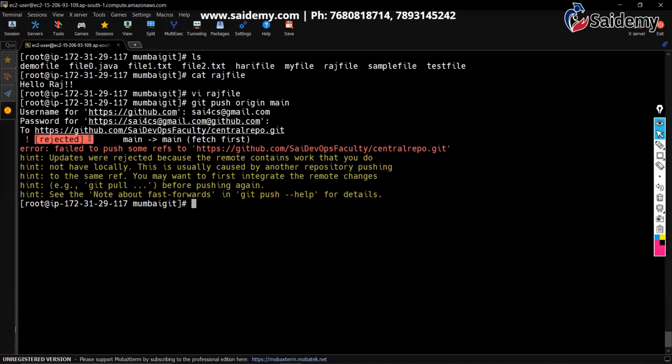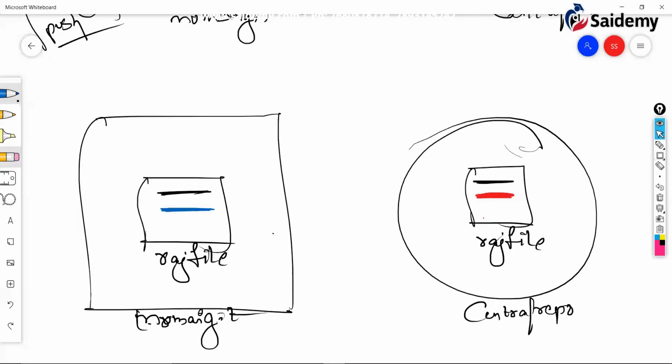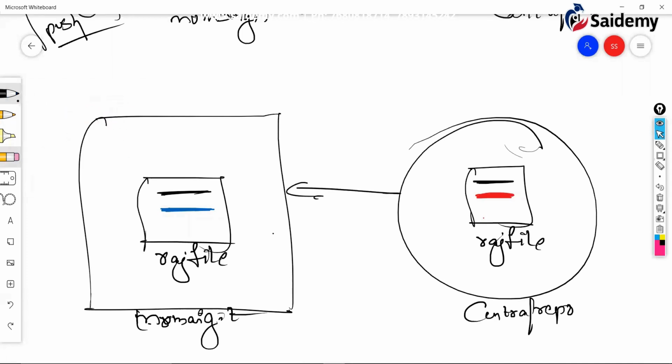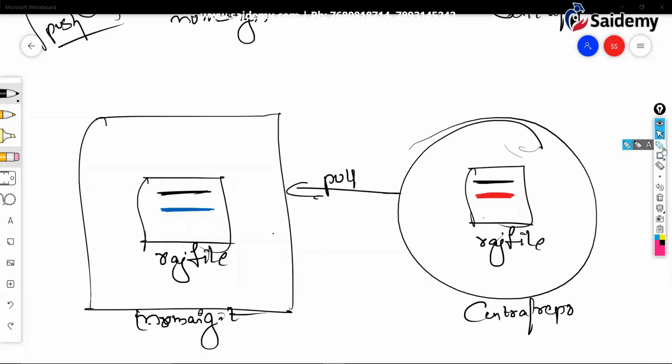You can't push first. First you have to pull, then you push. But here, when you pull, what actually happens? When you pull, a conflict occurs. Why does the conflict occur? Conflict occurs between this data and this data. Correct? Same file, right? Okay, obviously a conflict occurs.